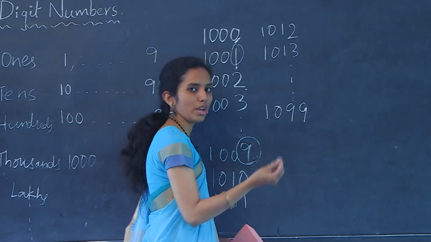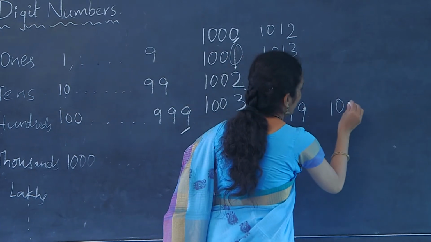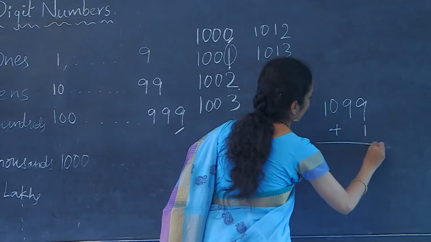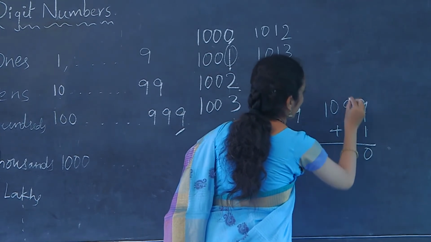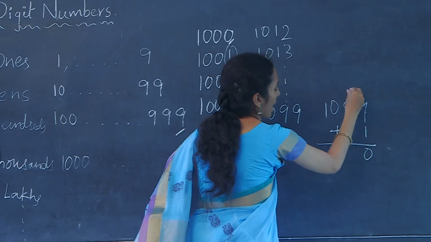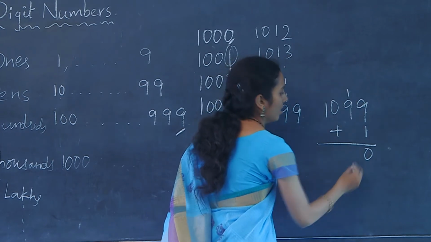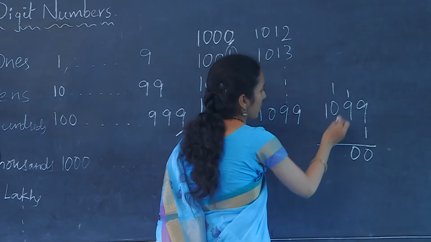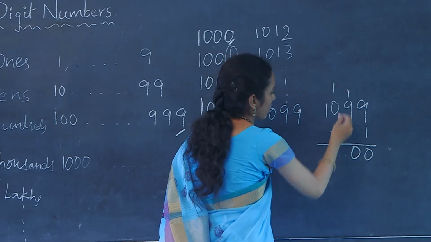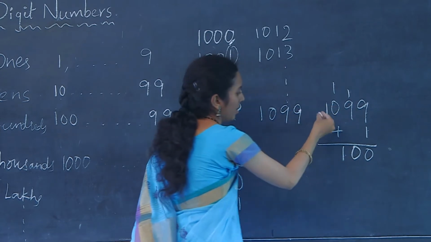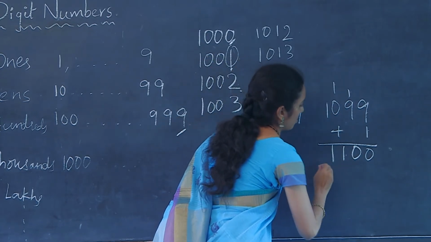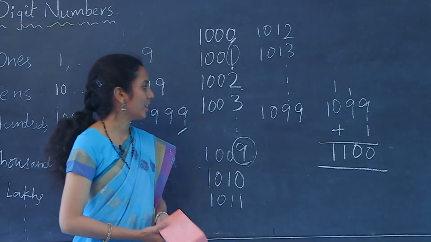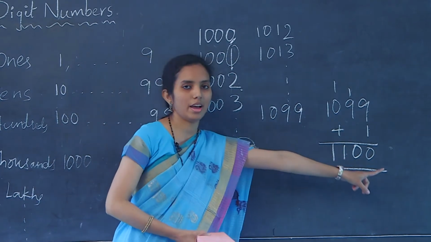Let us do a simple addition now. 1099 plus 1, 9 plus 1 is 10, and here 9 plus 1 is 10, again 10. So, 0 here and 1 is carried to the hundreds place, and here 1 plus 0 is 1, and the 1 comes as it is, and this is how we write 1100.